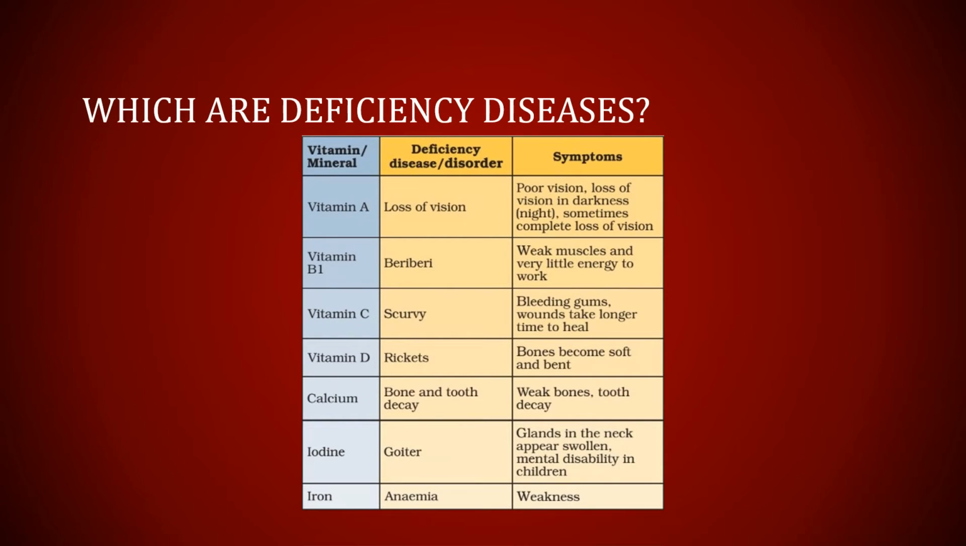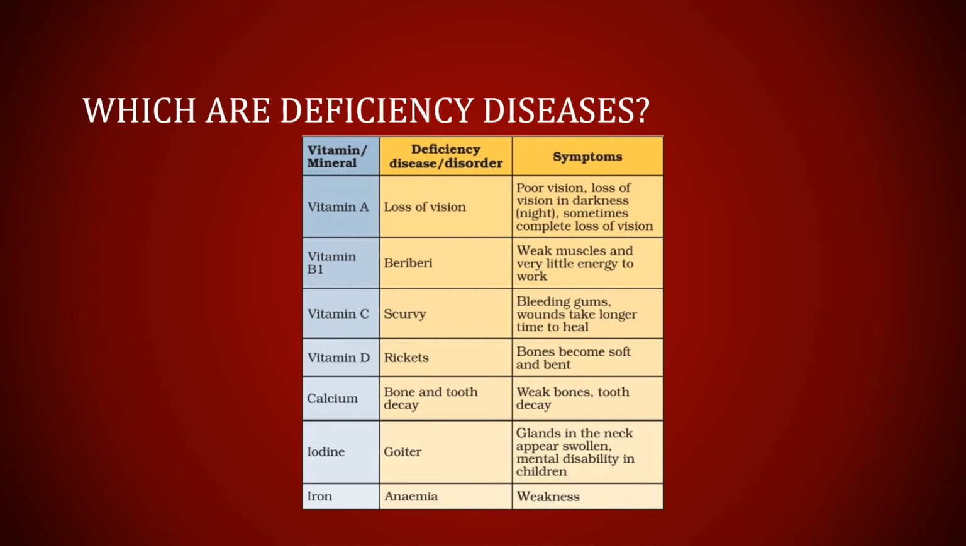Which are the deficiency diseases? If we don't have vitamin A, we will have loss of vision, and the symptoms are poor vision, loss of vision in darkness, sometimes complete loss of vision. And what if we don't have vitamin B1? Beriberi, whose symptoms are weak muscles and very little energy to work.